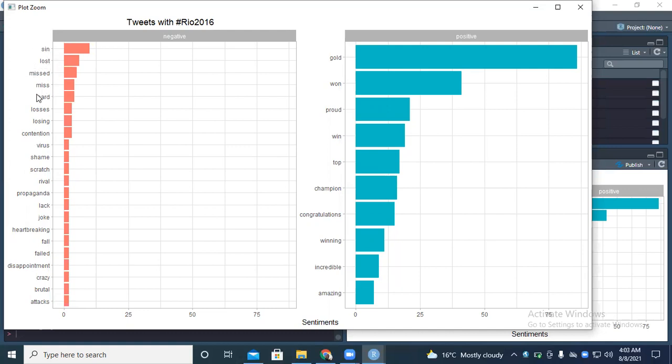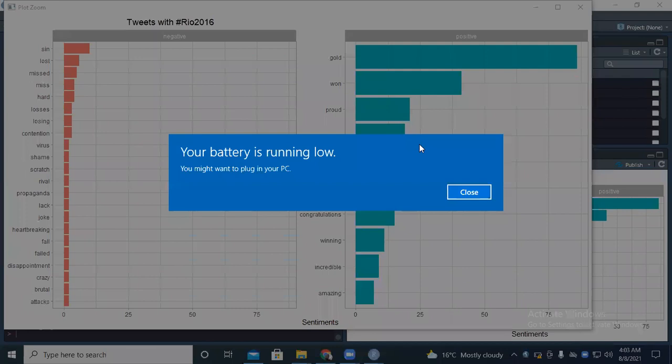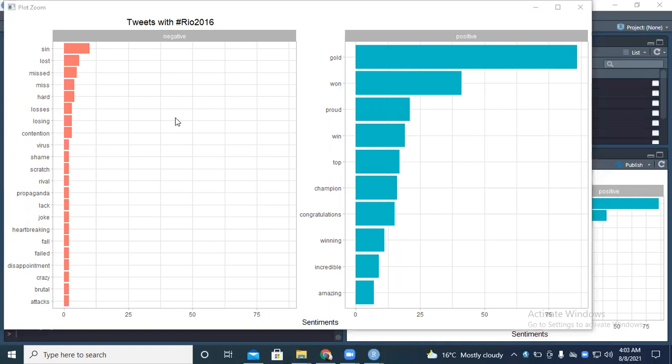Seen, lost, missed, miss, hard, losses, losing, propaganda, heartbreaking, disappointment, failed, crazy, brutal attacks. So there are a lot of negative words, but in terms of counts, they were minimal for Rio 2016.